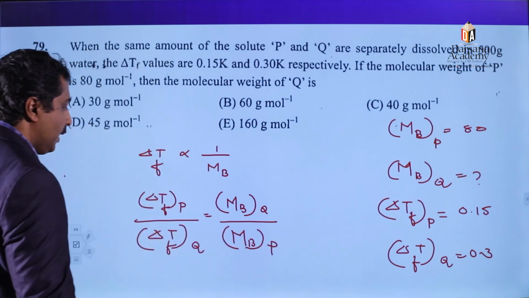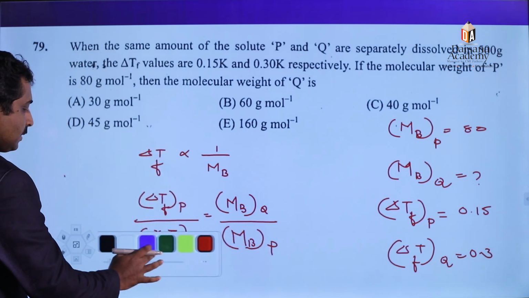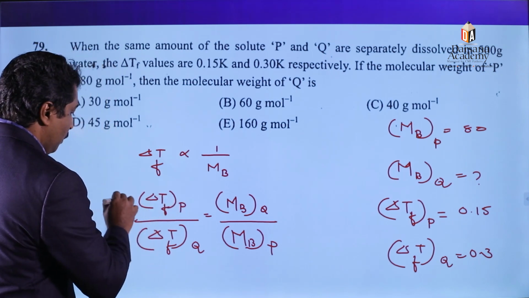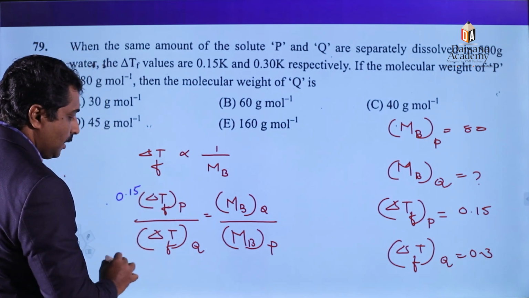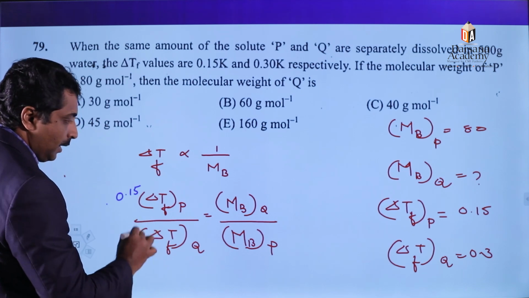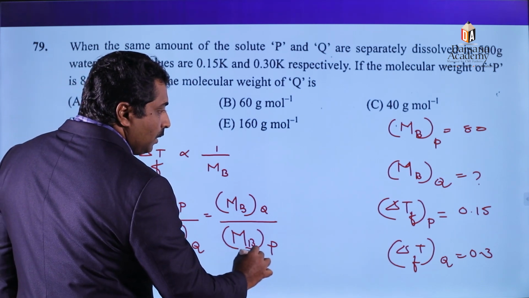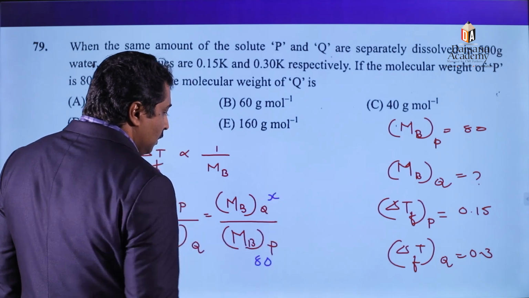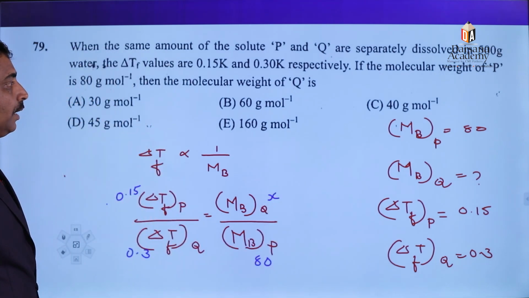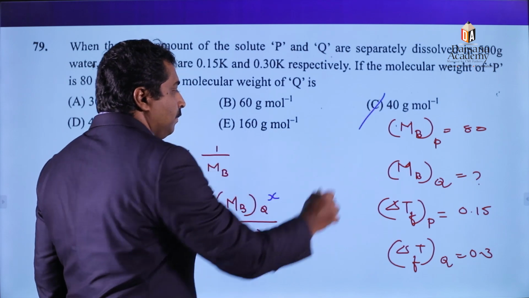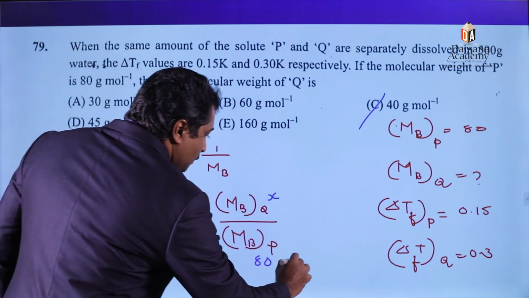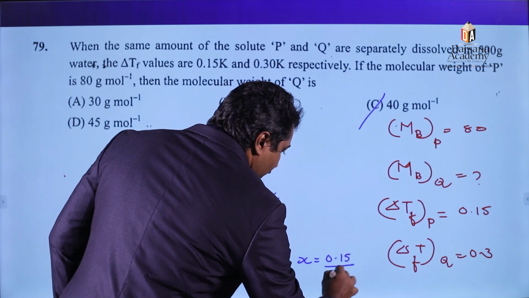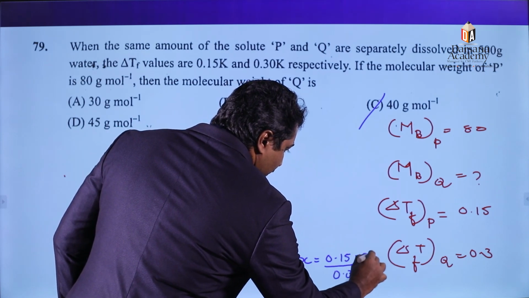By substituting the values: delta Tf of P is 0.15, delta Tf of Q is 0.3, molecular mass of solute P is 80, and here X. By solving this, we get the value as 40, because X is equal to 0.15 divided by 0.3 into 80.